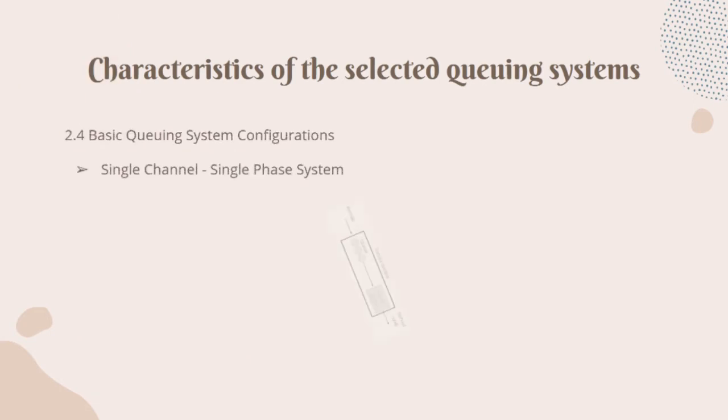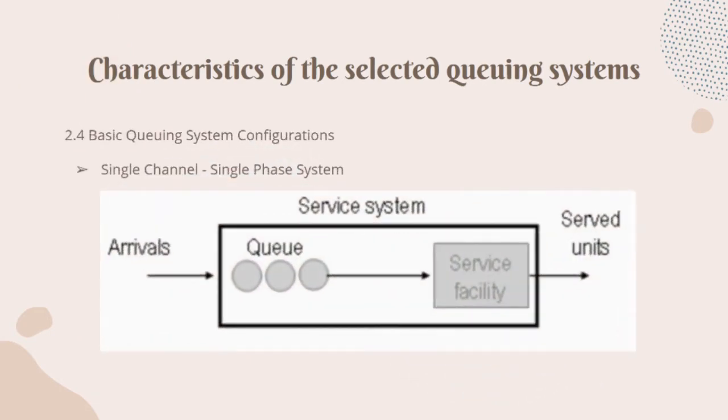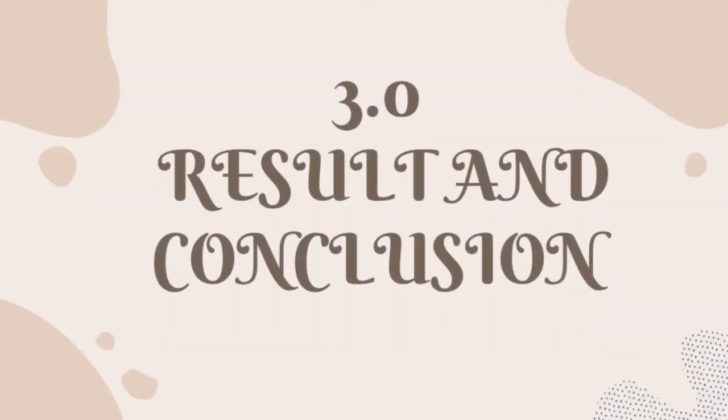The last is the basic queuing system configuration. In our study, there is a single channel, single phase system. Next, we are going to look at the result and the conclusion of our study.